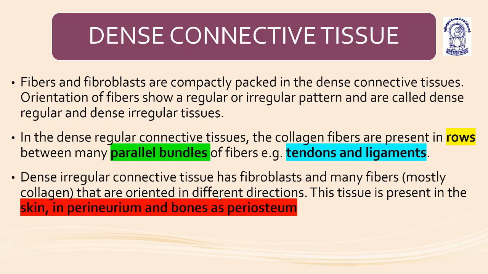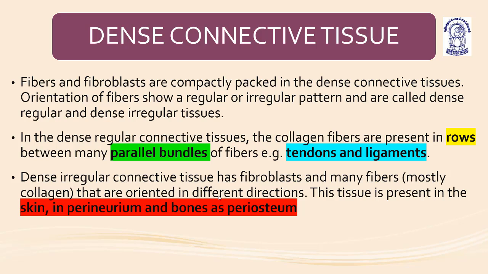In the dense regular connective tissue, the collagen fibers are present in the form of rows between many parallel bundles of fibers, for example tendons and ligaments.